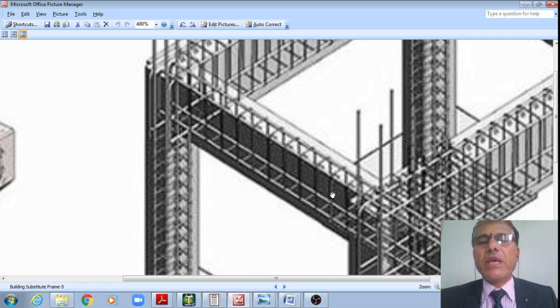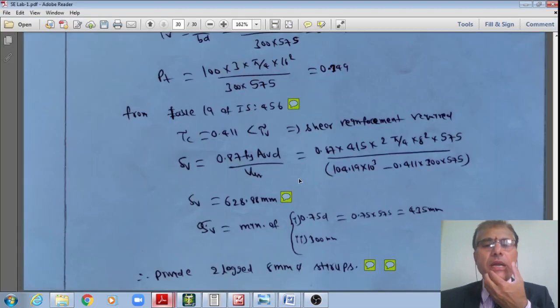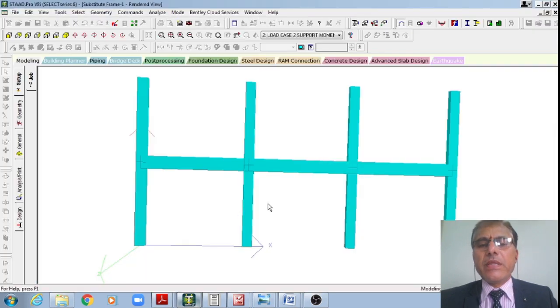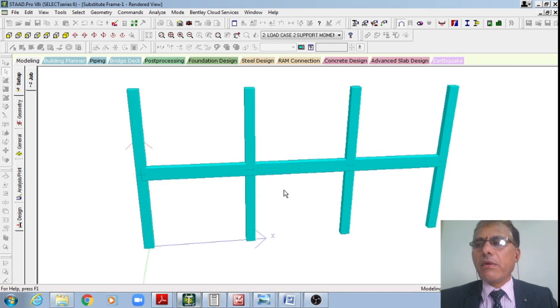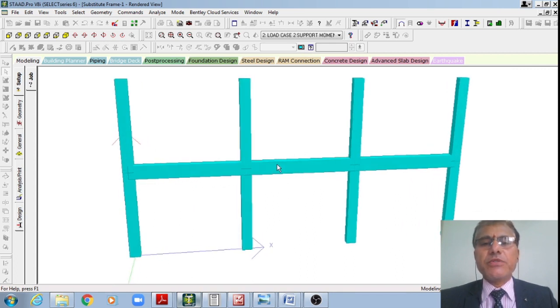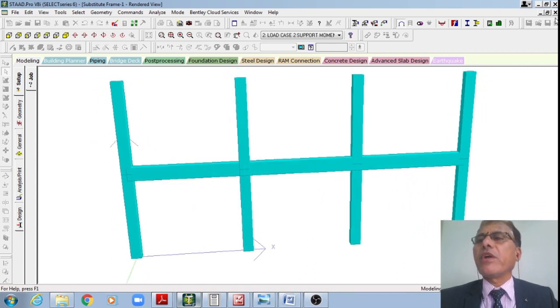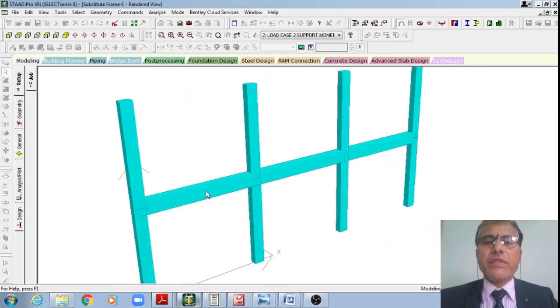And as well as the design of the stirrups also we have seen, right? Once we do this, now let me just go at a quicker pace to that of the designs using STAAD for this portal frame, for this substitute frame, at a quicker pace, student, right? Therefore, these are the design of the substitute frame.